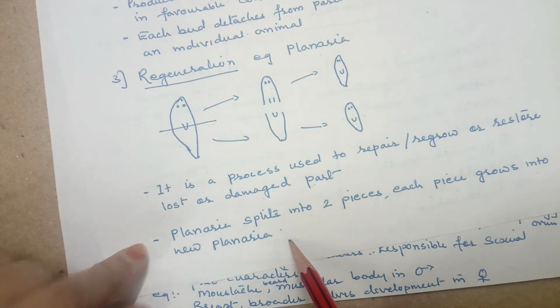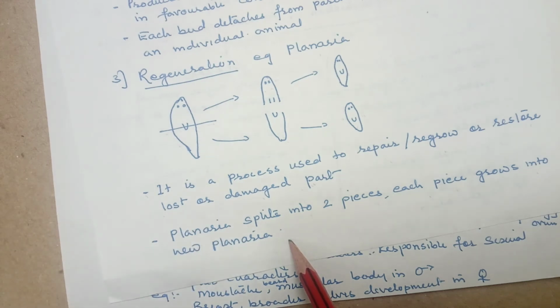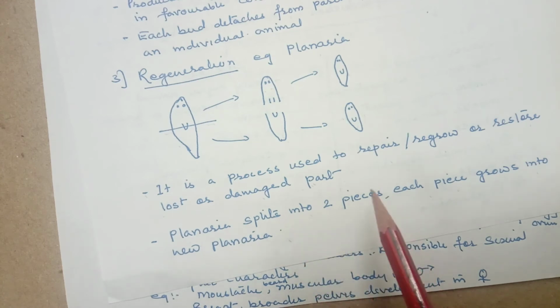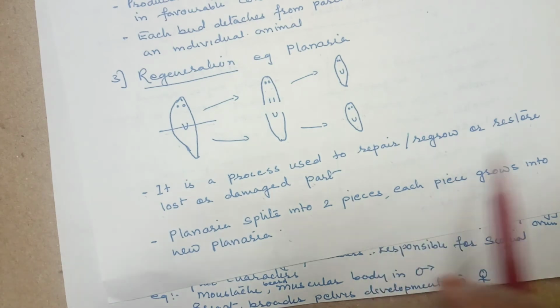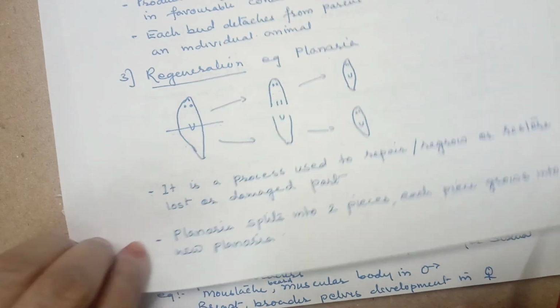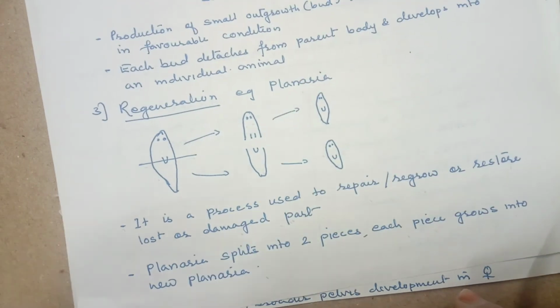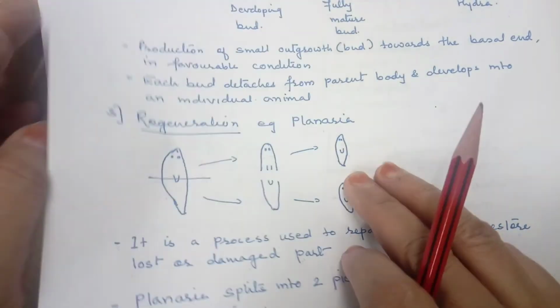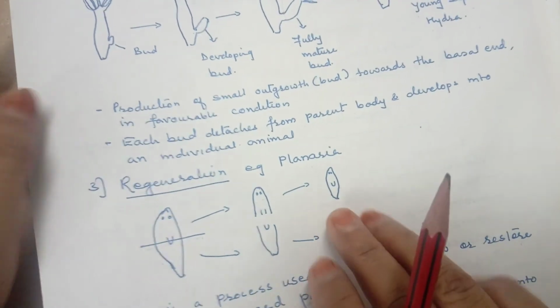But generally this regeneration you will find in humans also, and in various other organisms. In the lizard they regenerate their tail, and in humans they regenerate their cells. If you get a cut, the wound is repaired due to new cell formation. But in lower organisms, this regeneration process helps in multiplication. Now with this, the first part of asexual reproduction is over.